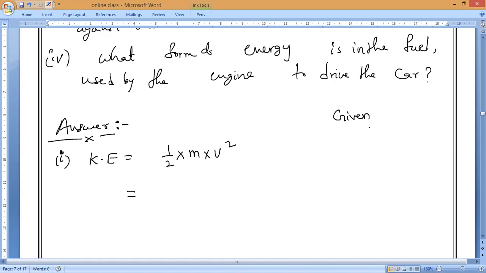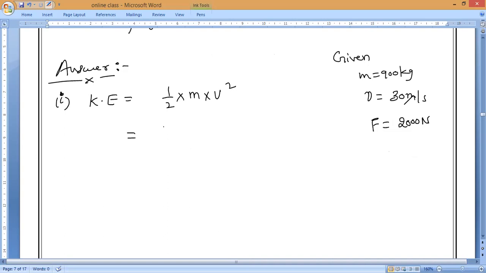Tell me, Mukesh. Given data, mass is equal to 900 kg. Velocity is equal to 30 meter per second. And I have also given the force, which is equal to 2000 newton. Now kinetic energy they are asking first. So half into mass, half into 900, into velocity squared, 30 square.